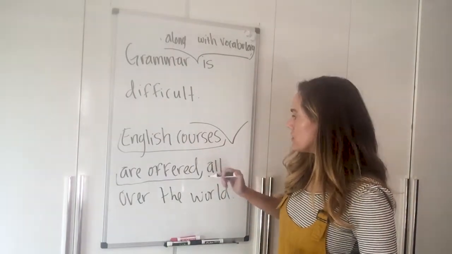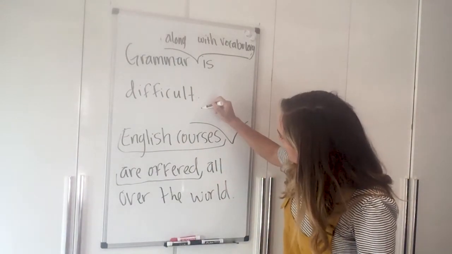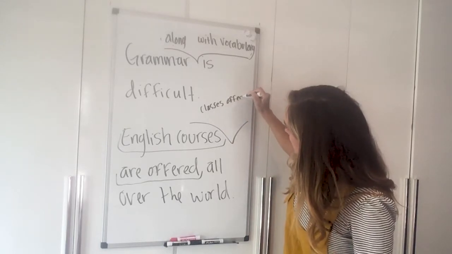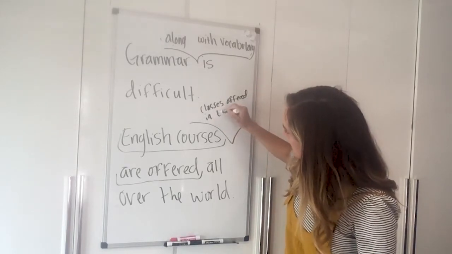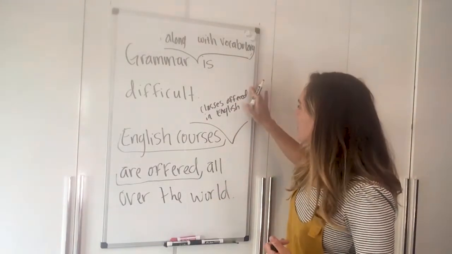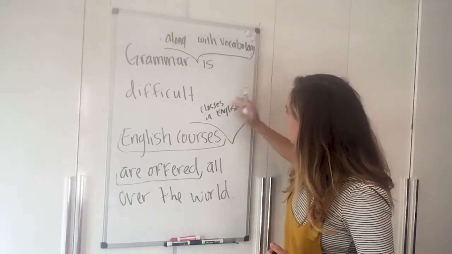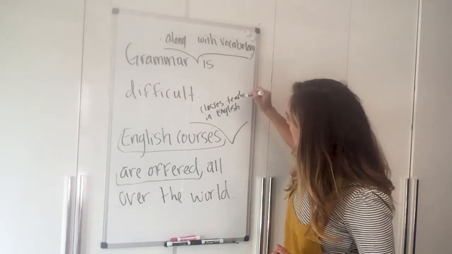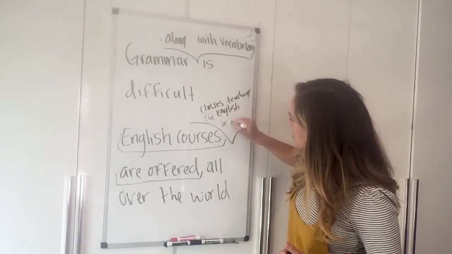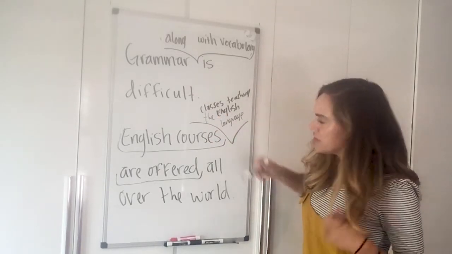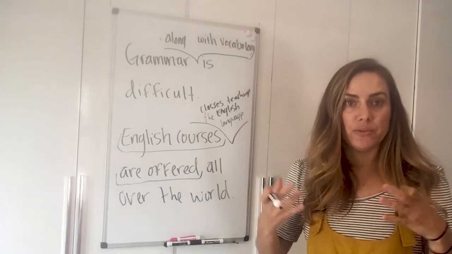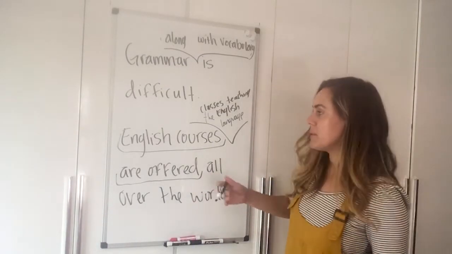So English courses, classes offered in English, something like this, right? Or classes teaching the English language. This is an example of an appositive, or it could even be a reduced adjective clause in some cases.